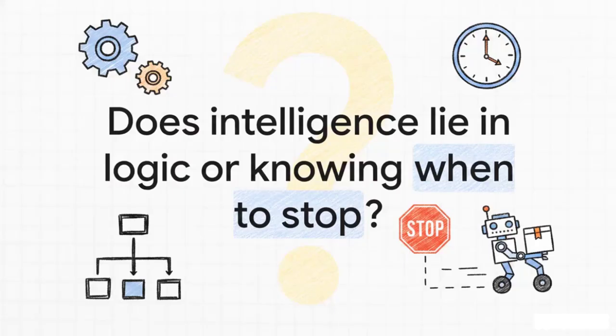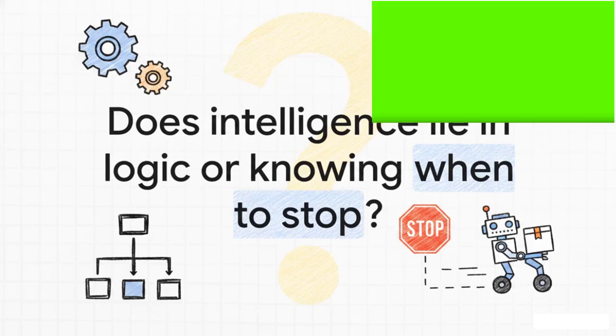Which leaves us with this final, truly fascinating question to ponder. If a machine has to intentionally sacrifice mathematical perfection just to be able to act in time, does true intelligence actually lie in raw processing logic? Or does it lie in knowing exactly when to stop thinking and start doing? Think about that the next time you see a delivery robot weaving around you on the sidewalk.